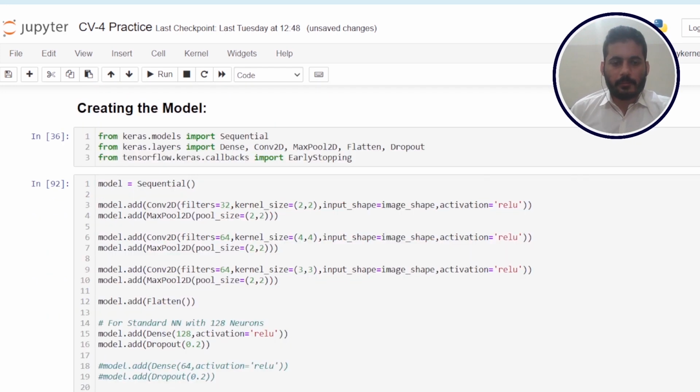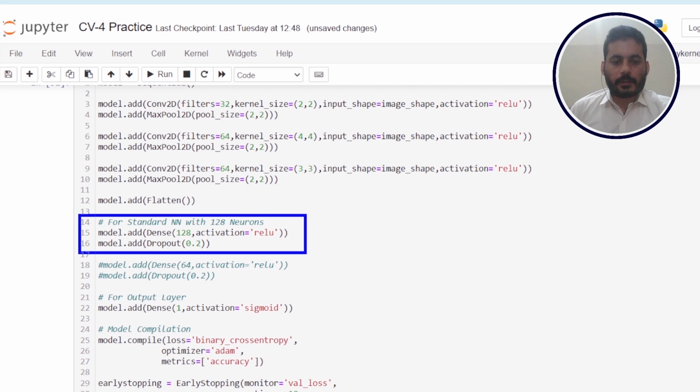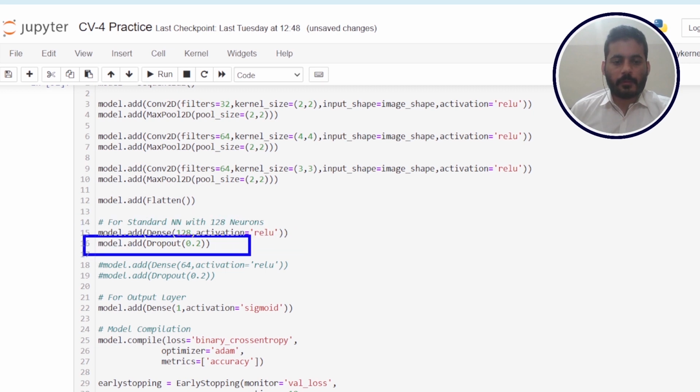So we created the CNN model. These are our convolution layers. Convolution layers or kernel filters are used to extract the useful information. These pooling layers are used to extract the high intensity information from the images. Afterwards, we transformed the 2D array to a 1D array using flatten, and then we developed our standard neural network. In the standard neural network, we used dropout. Dropout is a regularization technique that drops randomly selected neurons during training.